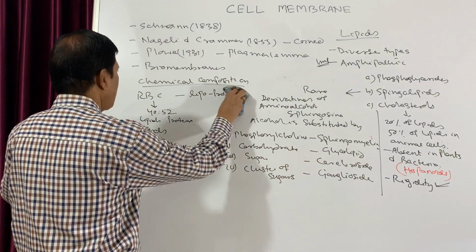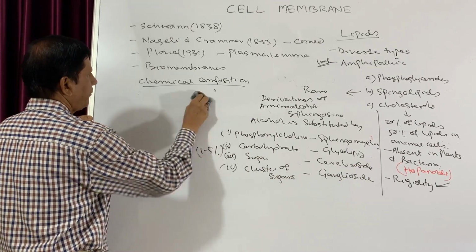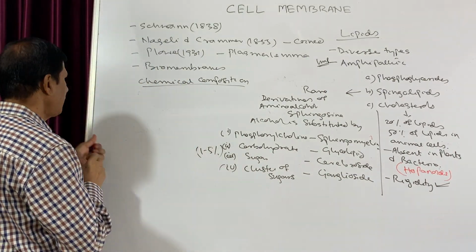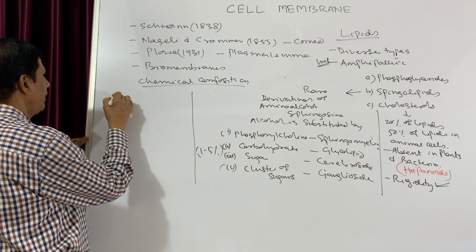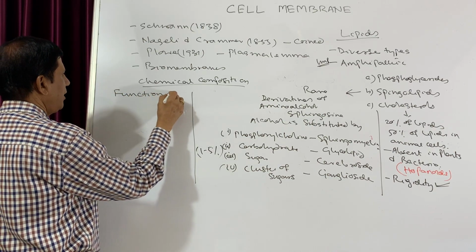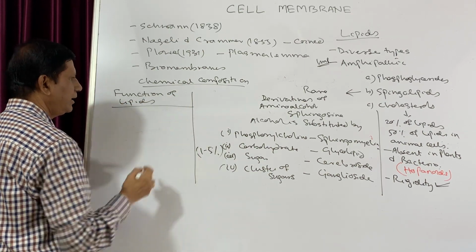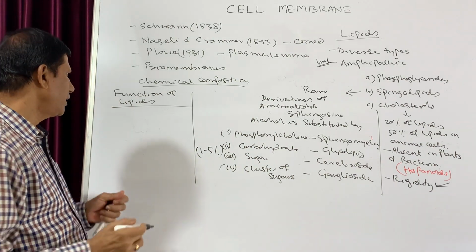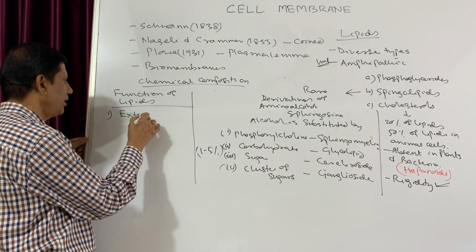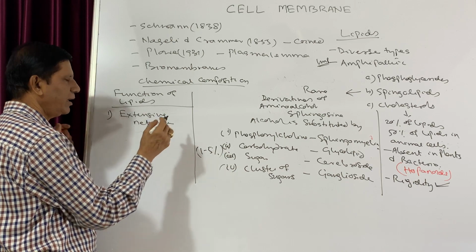What is the main function? So the main function, or you can say the importance or nature of lipids. One of the importances is they form an extensive network in the cell membrane.